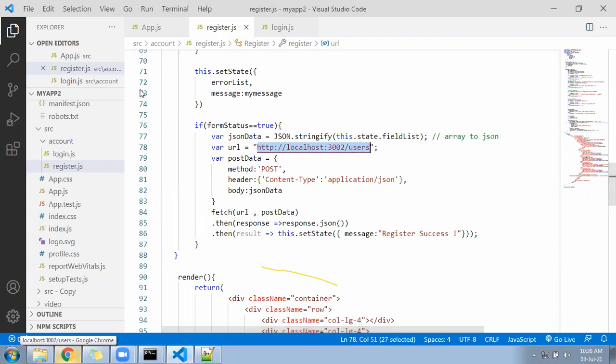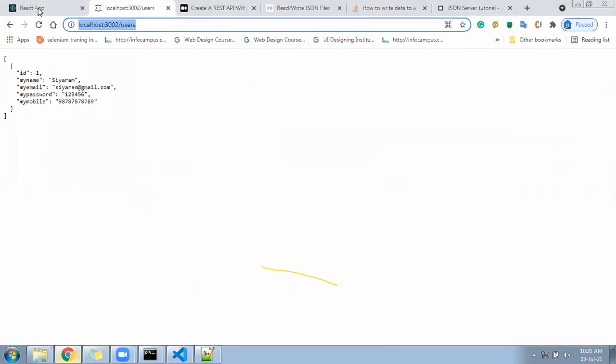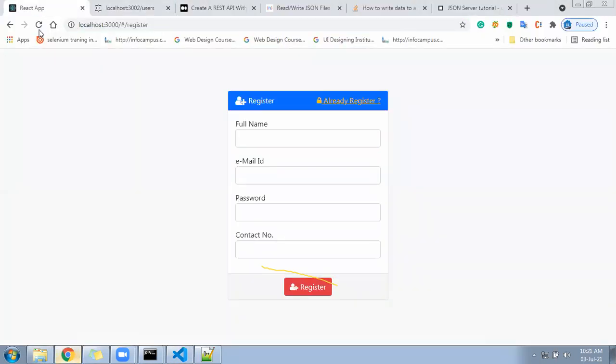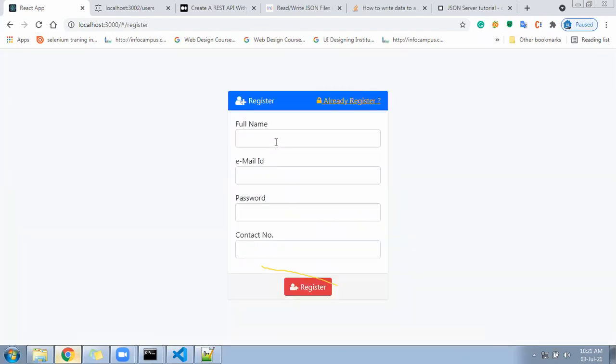Let me go to my page, this page, refresh the page, and from here, CRM YADAV, SIYARAM2@gmail.com, password 123456, and contact number 245 246 78910, and register.